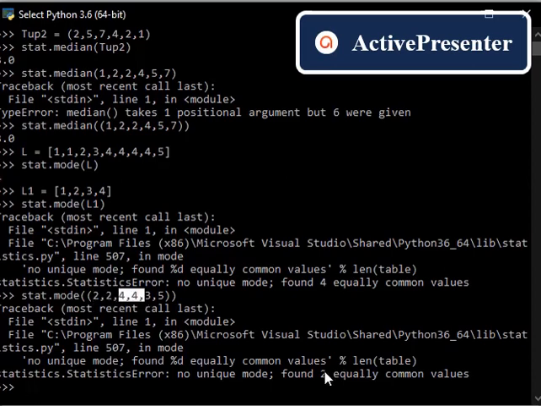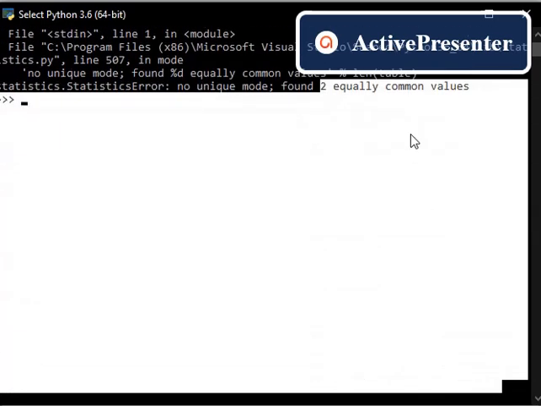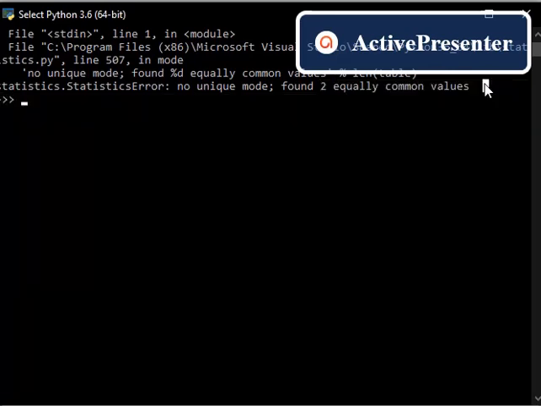So it took 2 things, so 2 equally common values. So it is unable to find the exact mode which we are looking for. So this is how mode works.